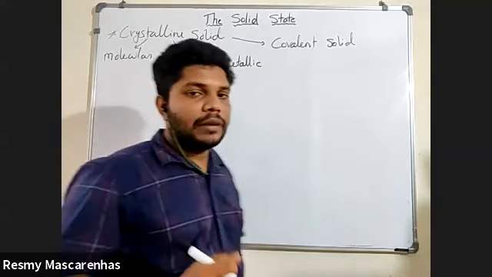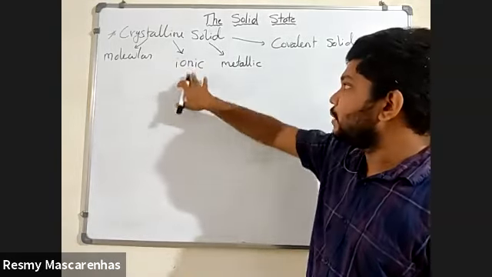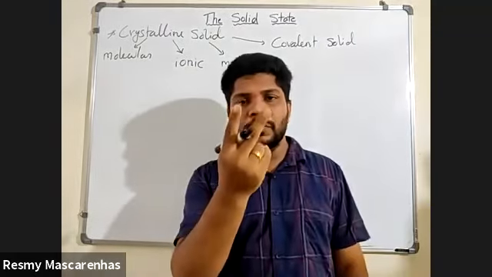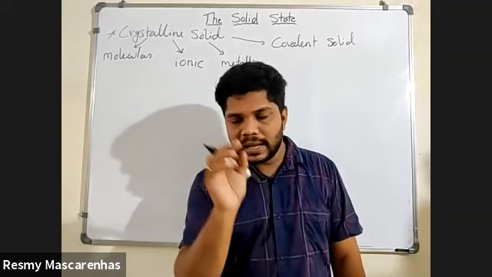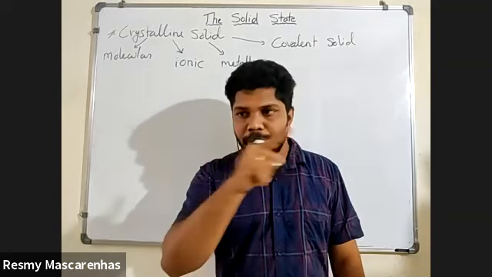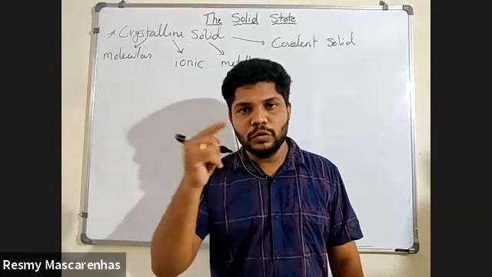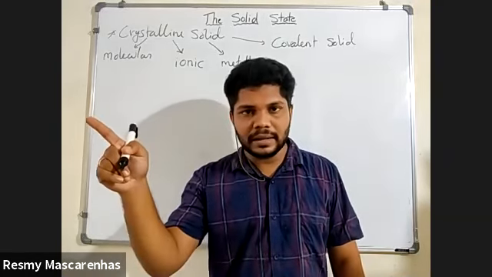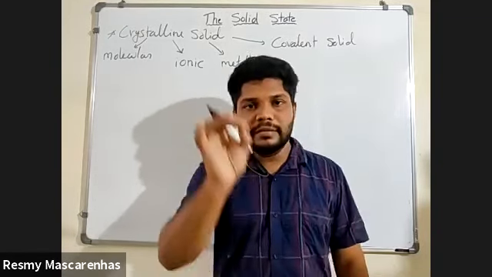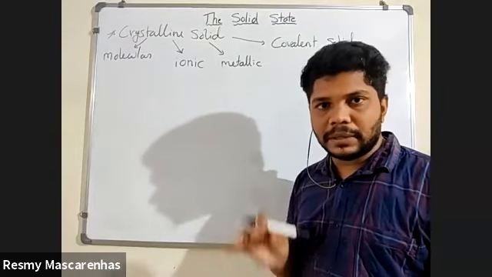Here is how the probable question is asked: distinguish between molecular solid and ionic solid, distinguish between ionic solid and metallic solid, distinguish between metallic and covalent solid. Only two points you need to remember, because whenever they ask distinguish, it is a 1 mark question: half mark for one point, half mark for another point. Just remember this pattern. One is the definition, an explanation of what is meant by it, and the second is examples. Everywhere you need to remember the examples of each, because they ask for the examples.